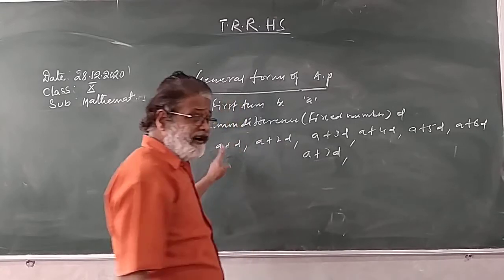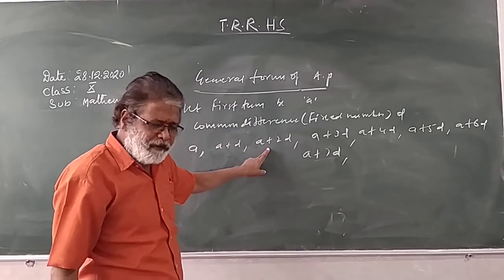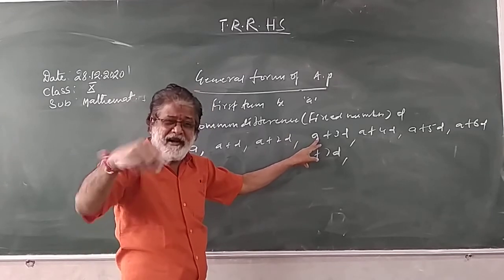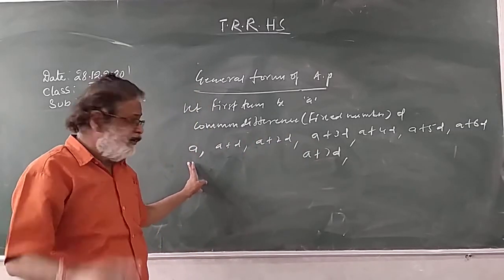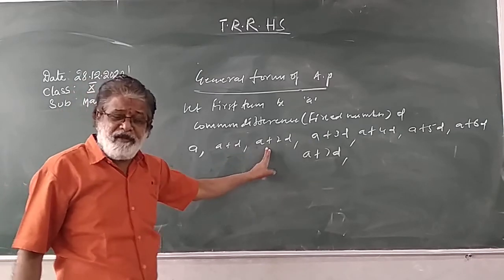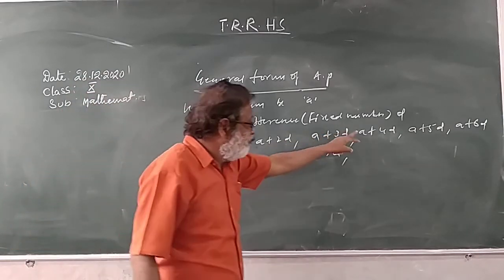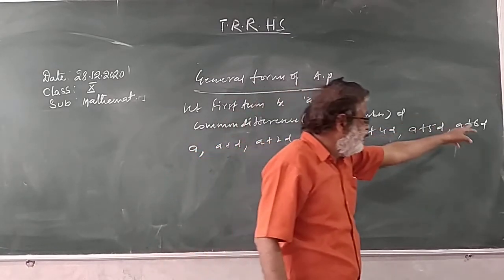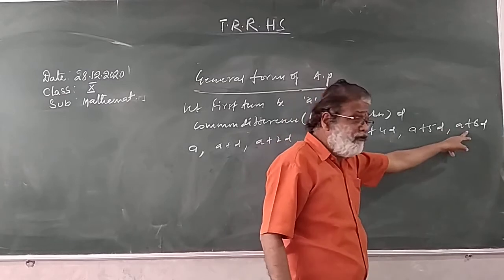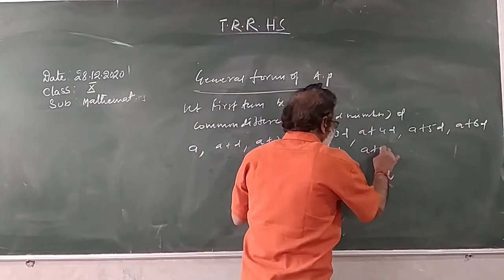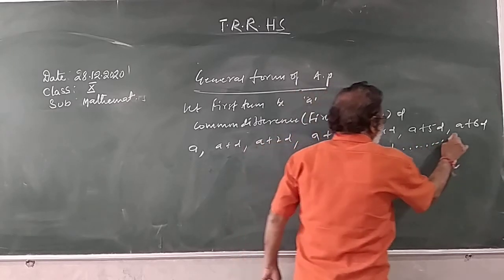First term A, second term A plus D, third term A plus 2D, fourth term A plus 3D. Every time we reduce 1 to get the coefficient of D. Ninth term A plus 8D, and so on.